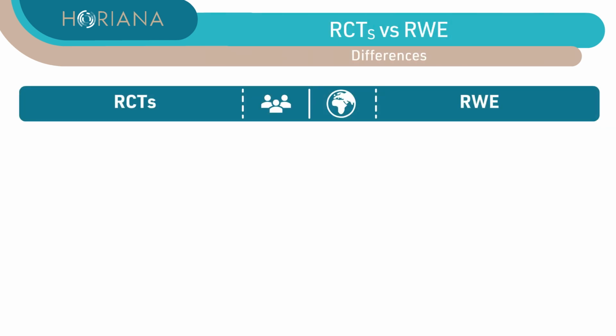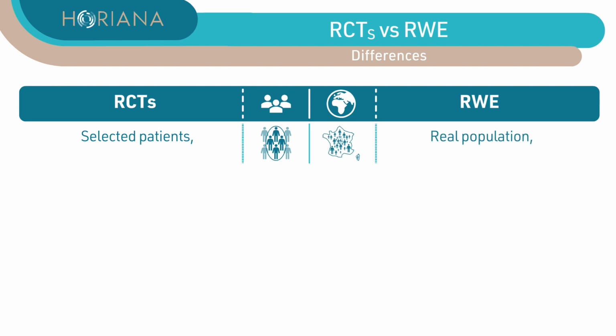Compare the two types of studies. In clinical trials, patients are selected according to verified inclusion and exclusion criteria in order to evaluate the treatment under ideal conditions. In real-world evidence, the focus is on the actual population treated, including all patients who meet the definition of the population of interest.